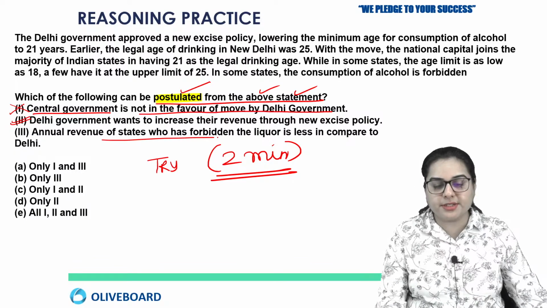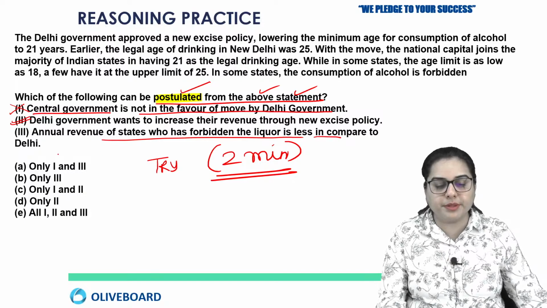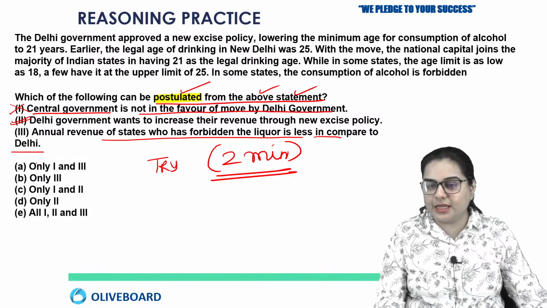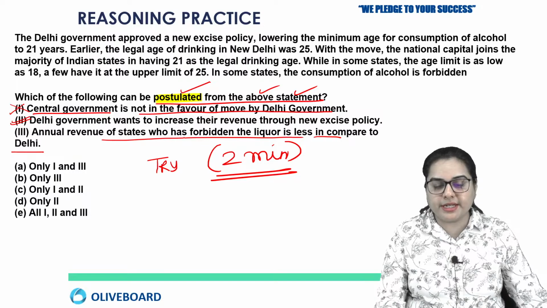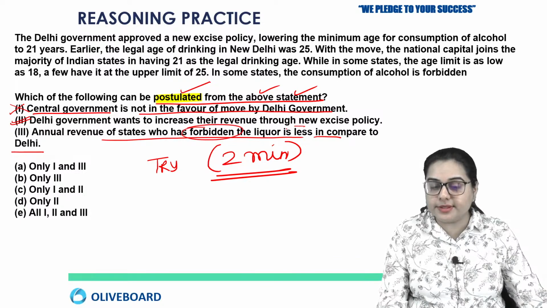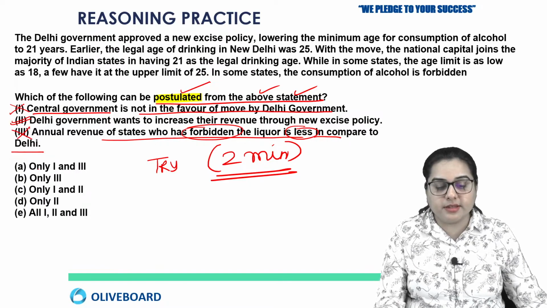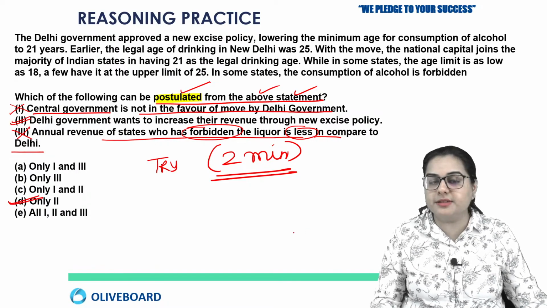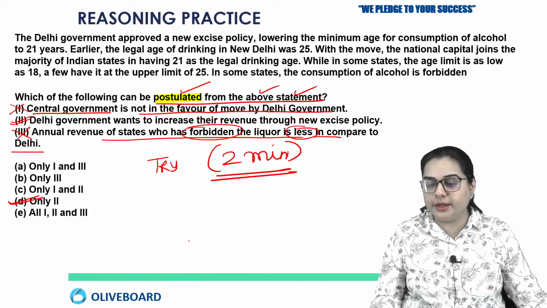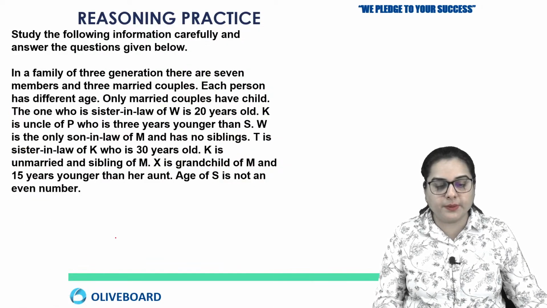Annual revenue of states who has forbidden the liquor is less in compared to Delhi. Okay, now just see, they have forbidden and their revenue is less, but they still have forbidden. Now this do not make any sense. So the answer here will be option number D, that is only 2. Okay, I hope this is clear to you all, right?